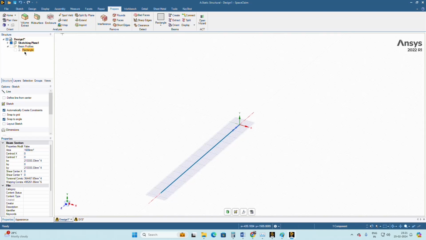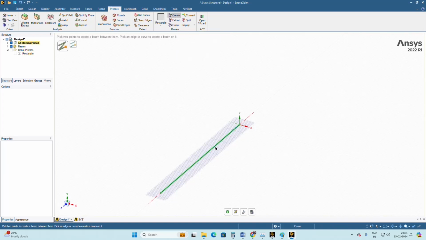Now we created a cross section. Now we have to create a beam property. You can see that in Prepare itself, previously the Create option was not shown. As soon as we created the cross sectional area, its Create option is now turned on. So click on the Create option and click on the edge or line you created. Once you click on this line, you can see the beam is created.